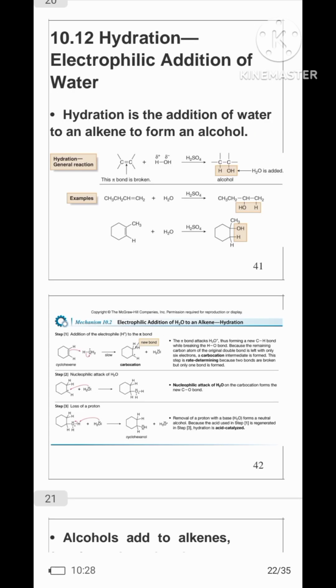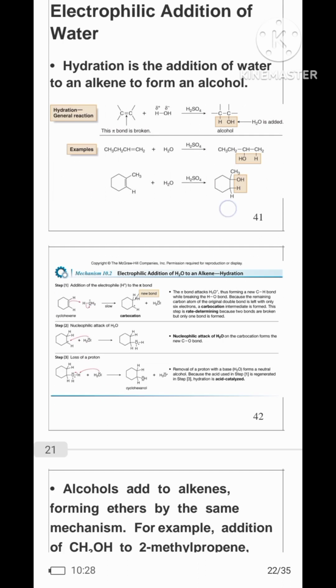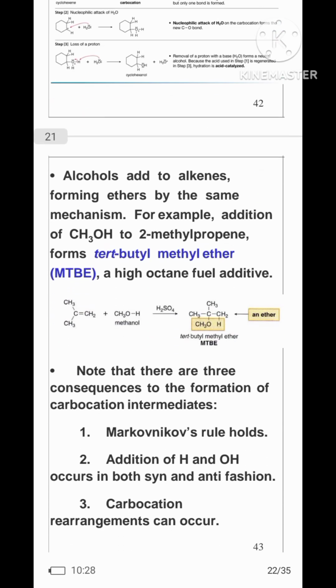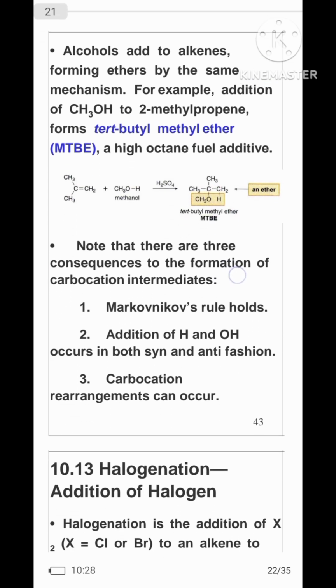Hydration, electrophilic addition of water. Hydration is the addition of water to an alkene to form an alcohol. Alcohols add to alkenes forming ethers by the same mechanism. For example, addition of CH3OH, which is methanol, to 2-methylpropene forms tertiary butyl methyl ether, a high octane fuel additive.